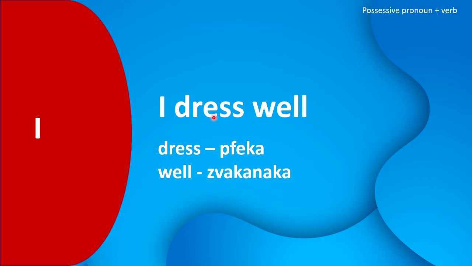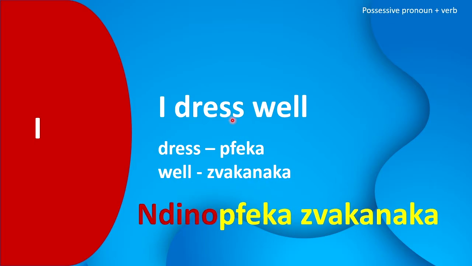Zvakanaka. So in this case, I dress well in Shona becomes ndino pfeka. So you see now we have combined I plus the dress word, which is pfeka, directly. We did not leave out any of the prefix of the word pfeka. We just combined it directly. So it becomes ndino pfeka zvakanyanya.